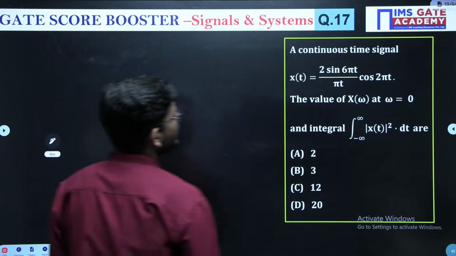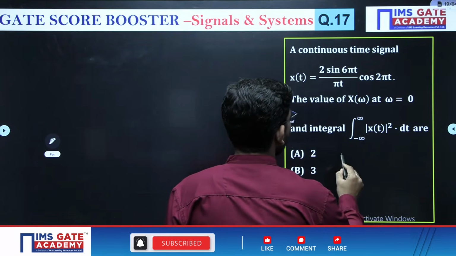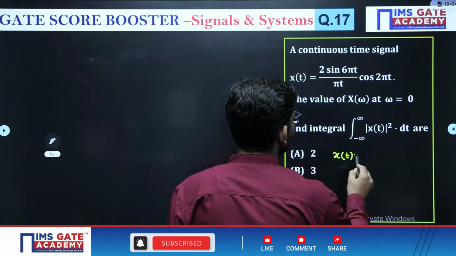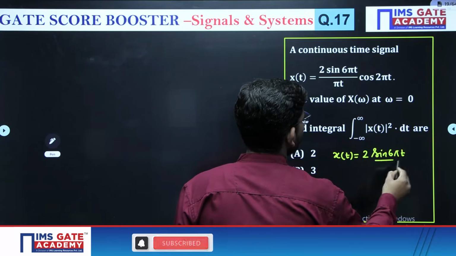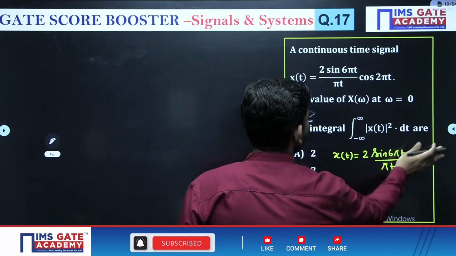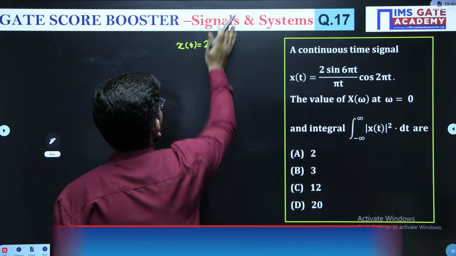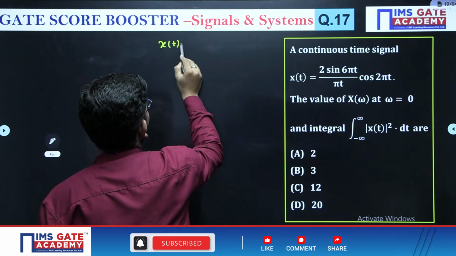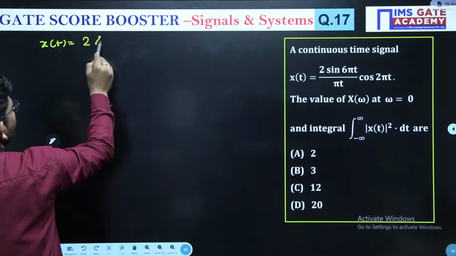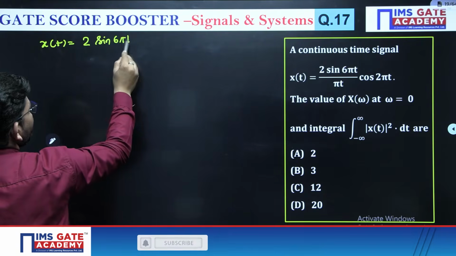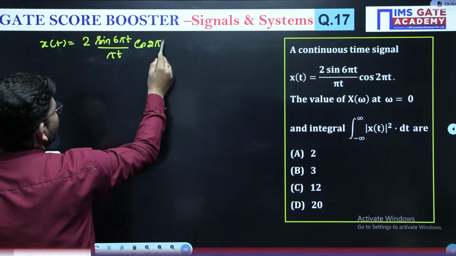We have x of t equals 2 sine 6 pi t upon pi t, into cos 2 pi t.